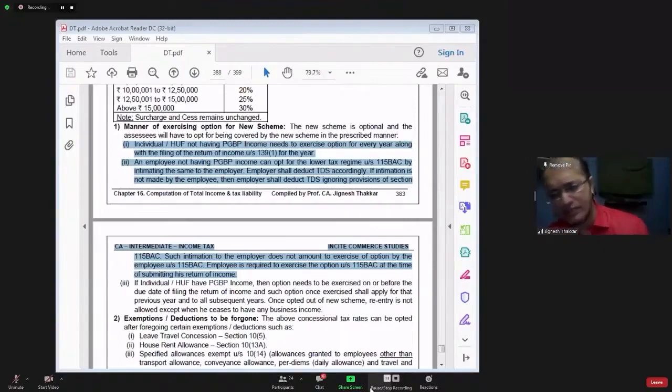So the question asked by Deva madam was, at the time of filing the income tax return, if you want to go for normal provisions, but your employer has deducted TDS as per 115BAC, in that case, will the employer again calculate and deduct TDS as per the normal provisions? That is the question. Have you all understood this question?